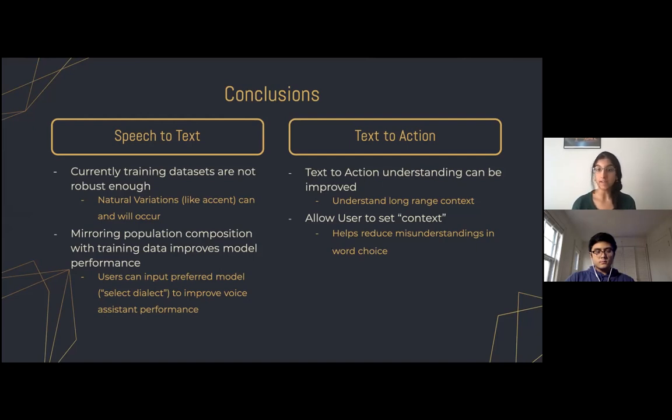And we believe that the text to action component of the voice assistant can be improved by implementing the n-gram method along with the neural model to better understand long range context. And then also by allowing the user to set the context so that misunderstandings can be avoided in relation to word or phrase choice.